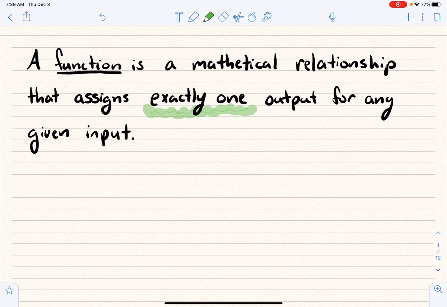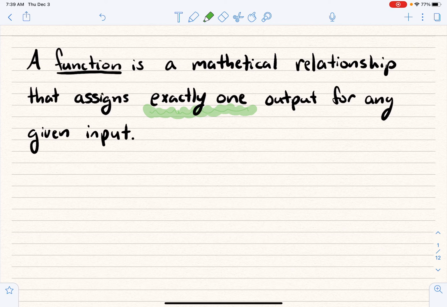A function is a mathematical relationship that assigns exactly one output for any given input. No more and no less. It's like this: if I put in the number 3 and I get out 4 million, then every time I put in the number 3, I'm going to get out 4 million.